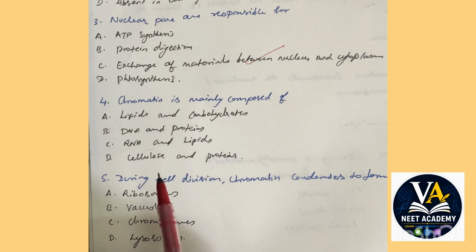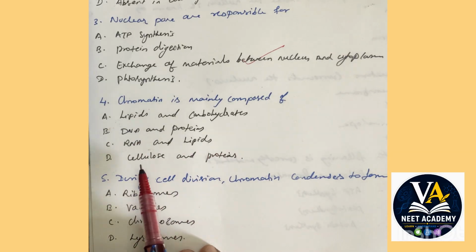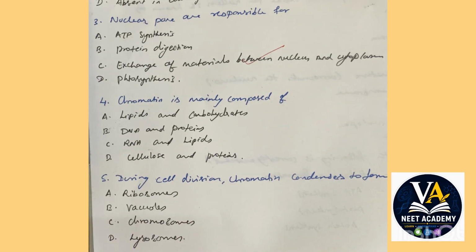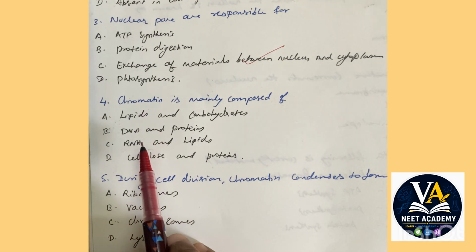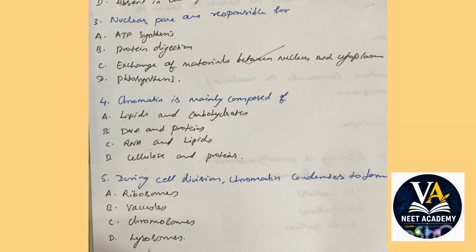Next question: chromatin is mainly composed of lipids and carbohydrates, DNA and proteins, RNA and lipids, or cellulose and proteins. Remember, please do see yesterday's class so that you give me the right answer. Chromatin is composed of DNA and proteins.